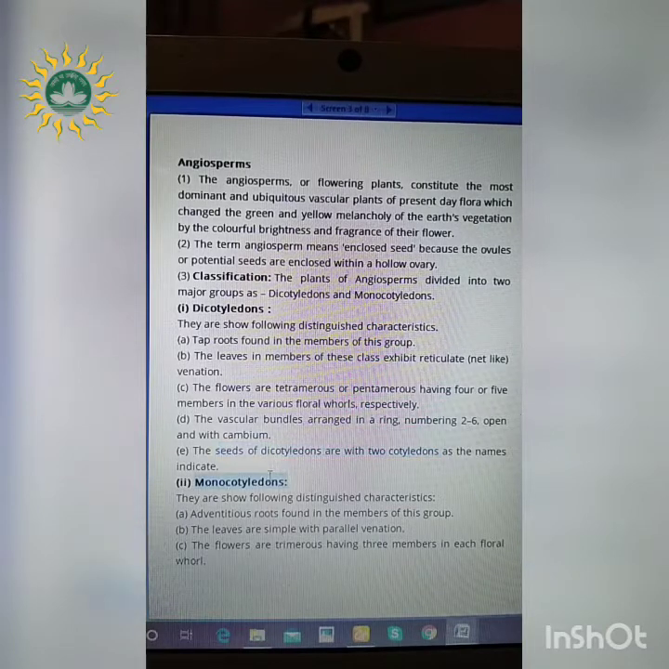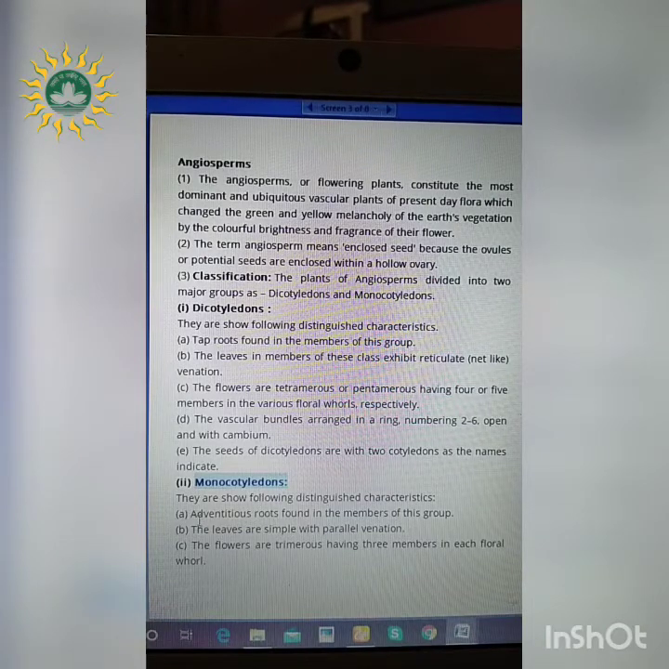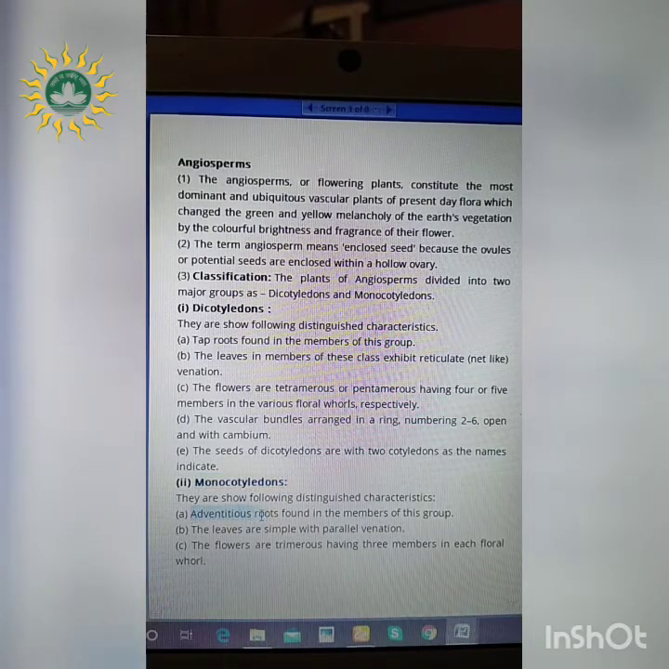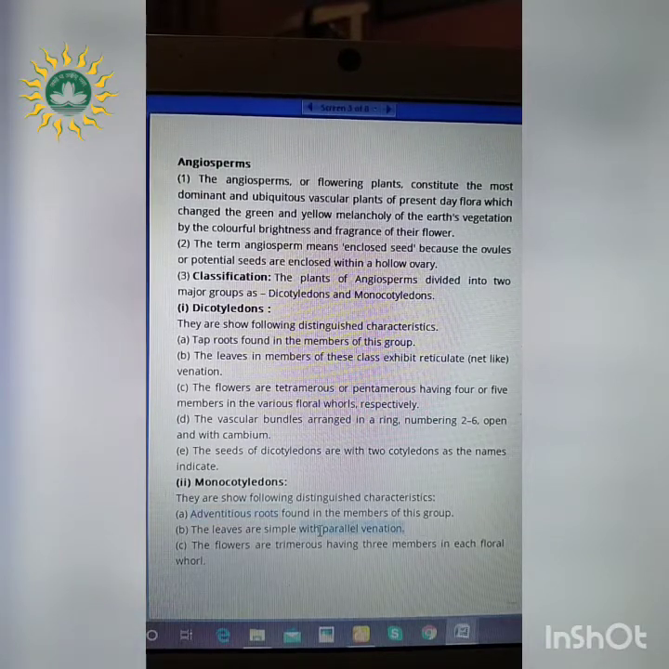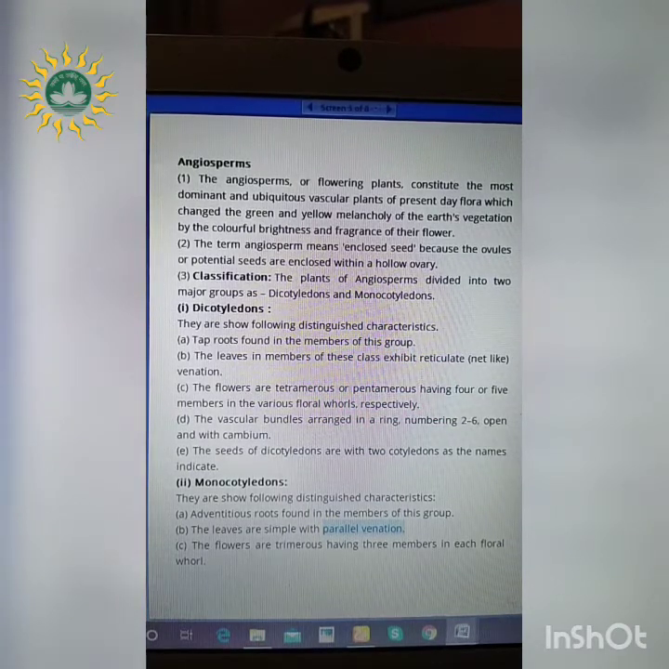So next, the monocotyledons. Mono means what? One, and cotyledons again. So, one cotyledon plant. Firstly, the characters: adventitious roots are present. In dicotyledons, we have seen the taproot. So in this case, adventitious roots are present. The leaves are simple with parallel venation. In dicotyledons, it is a reticulate or network-like venation, whereas in monocotyledons, parallel venation takes place. That means the venation runs side by side.